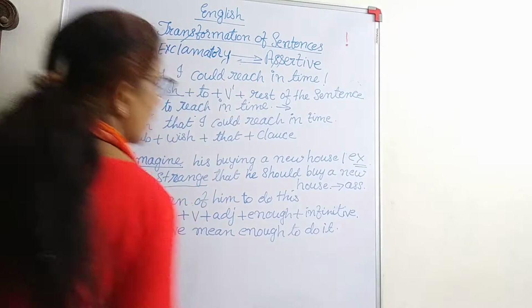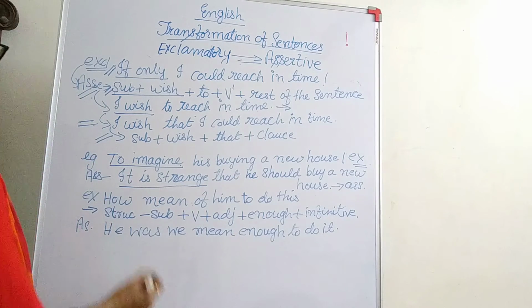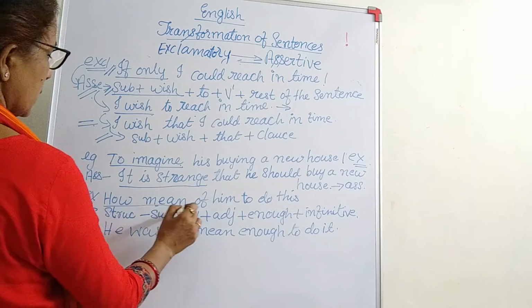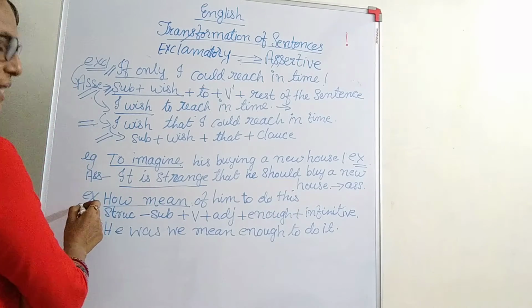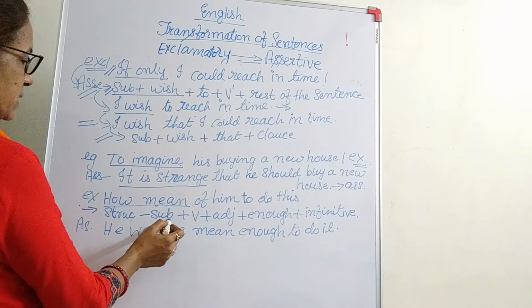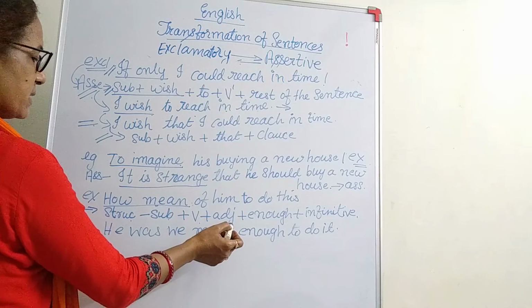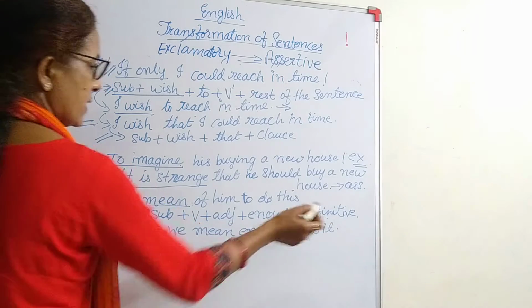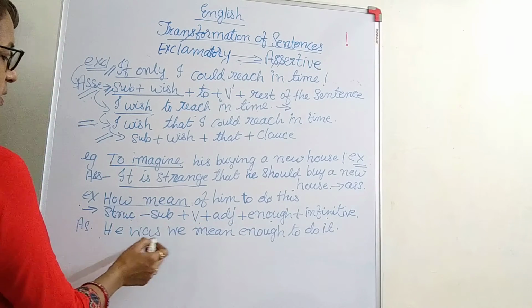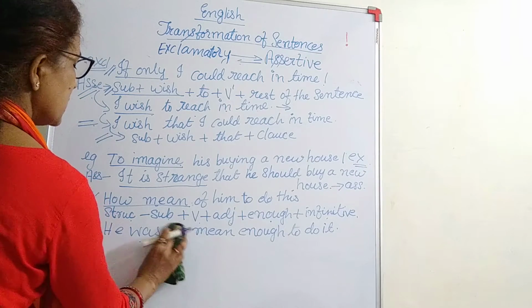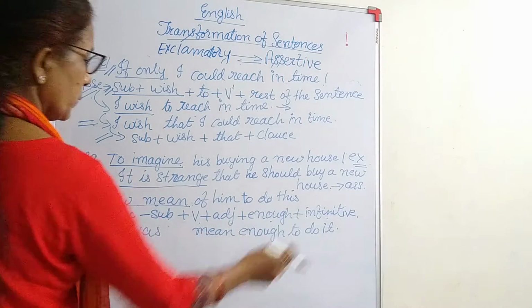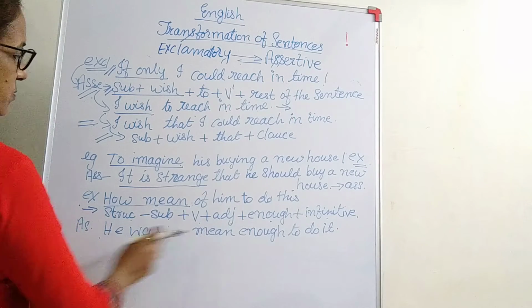He was mean enough to do it. So what do we do? How mean of him to do this. This is an exclamatory sentence and the structure will be subject plus verb plus adjective, enough and infinitive. So he was mean enough to do it. Okay, so this is the structure.